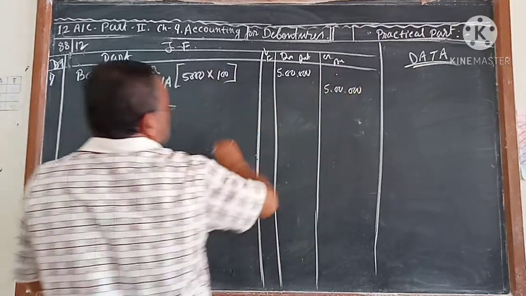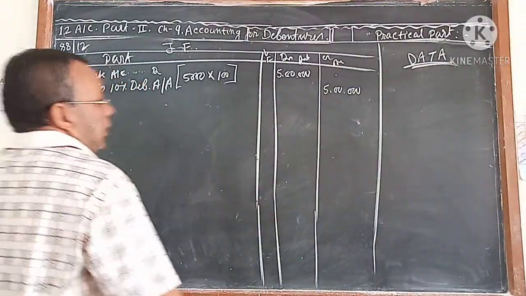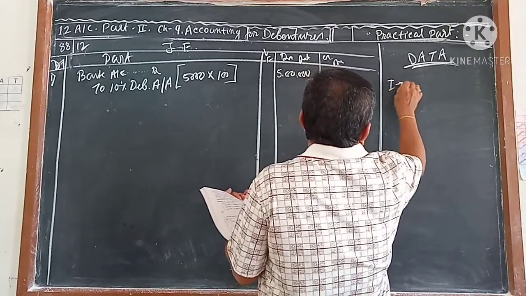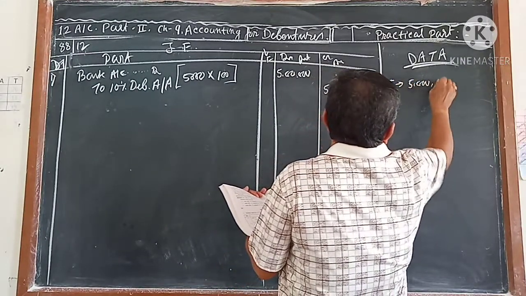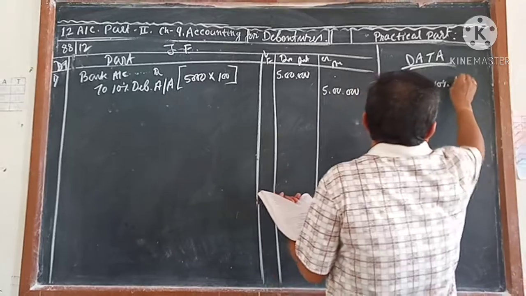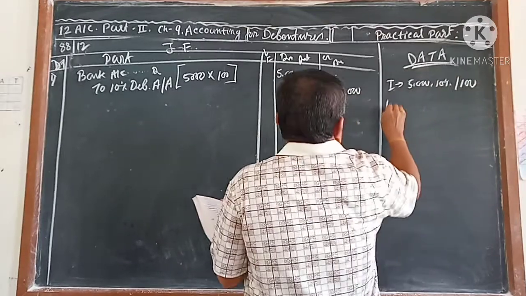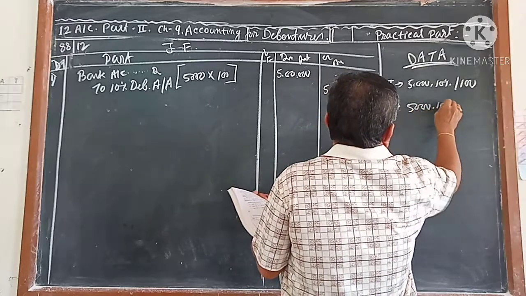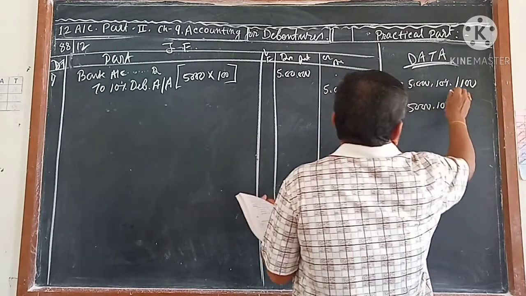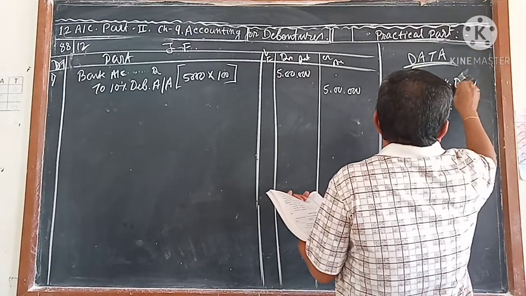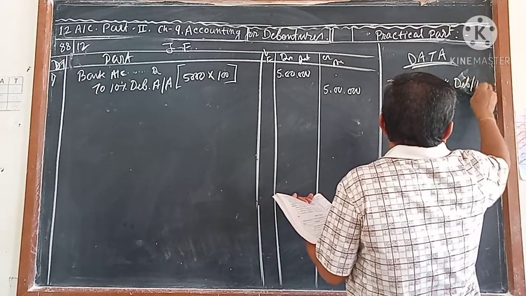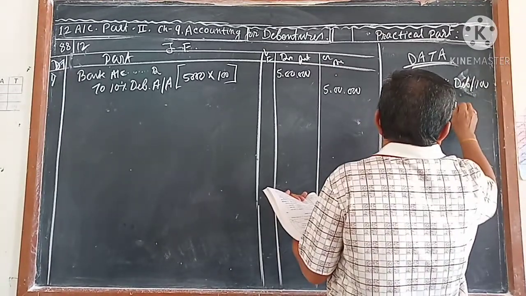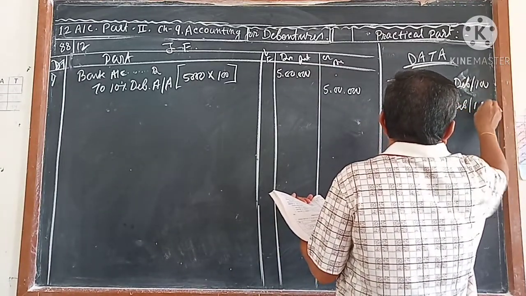Here the data I have not written. It issues 5,000 10% debentures at par, and redeems 5,000 10% debentures also at ₹100.